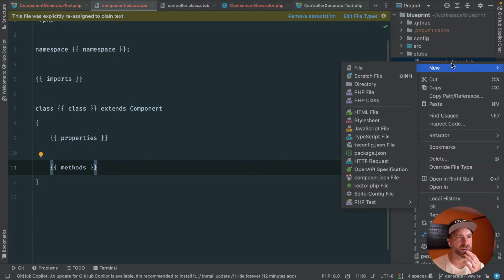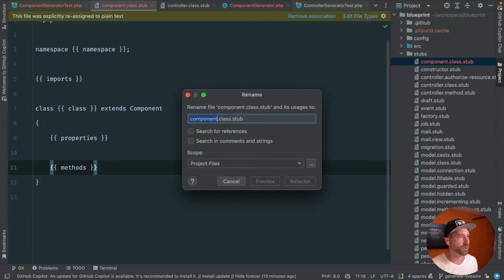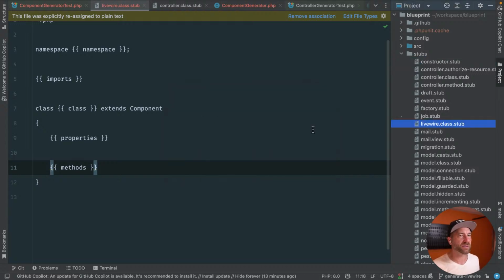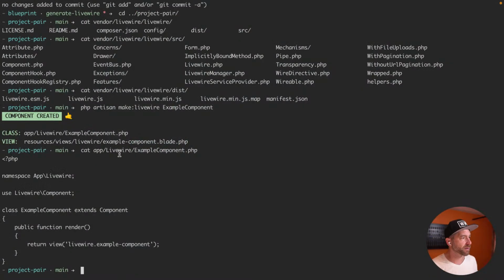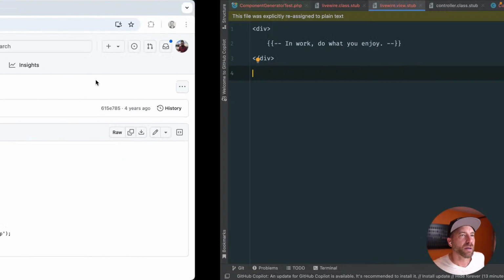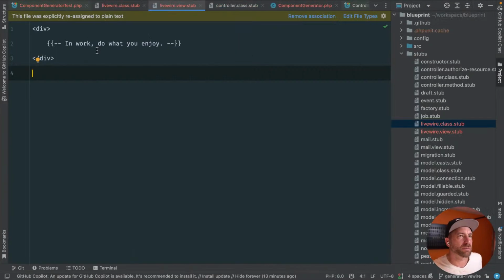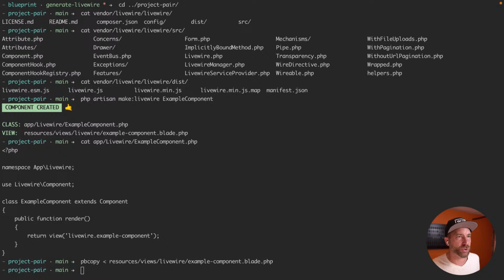Let's change the naming here just a little bit. Component could be anything. Let's rename this to Livewire class. All right, cool. I'm cool with that. And then let's plop in Livewire view stub. All right, and that's gonna look like this. So let's just pbcopy that. Paste it in there. Okay, I mean, that's what they give you, so let's just keep it, right? That's fine. We could make it more instructive eventually, but I think for now, that's fine.